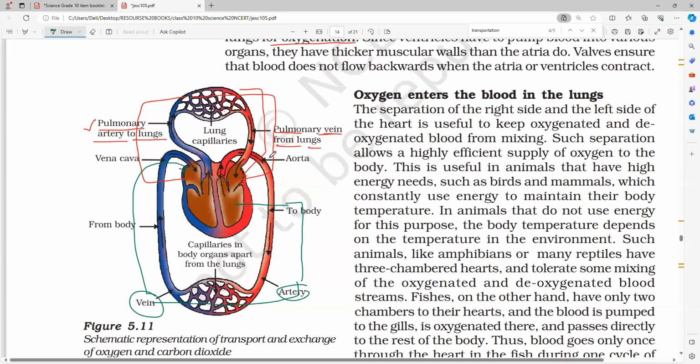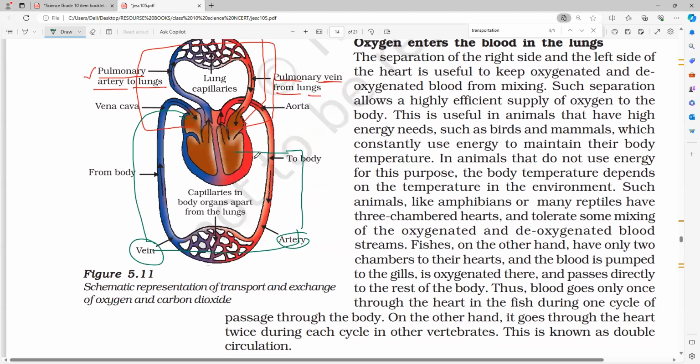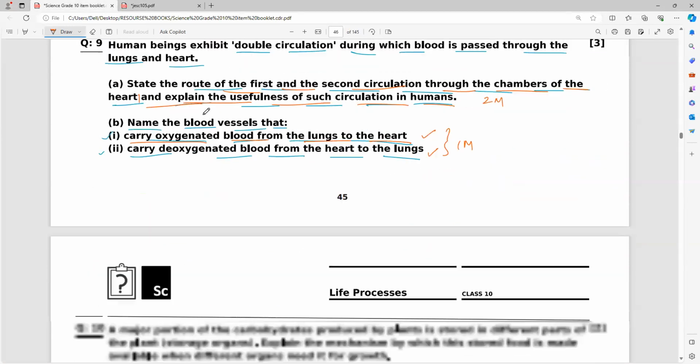This is a 3 mark question. If this question comes, you have to write it very clearly. So next, what will happen, everybody? Next one. This is the question.